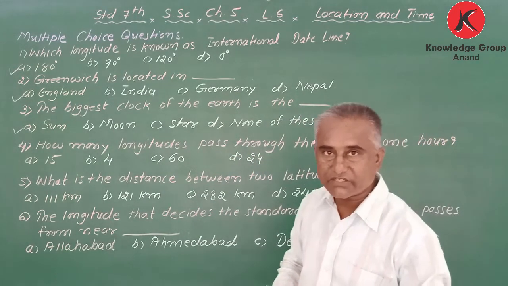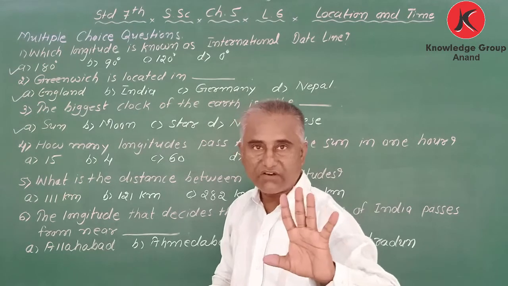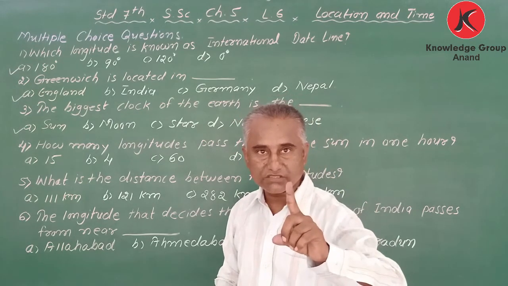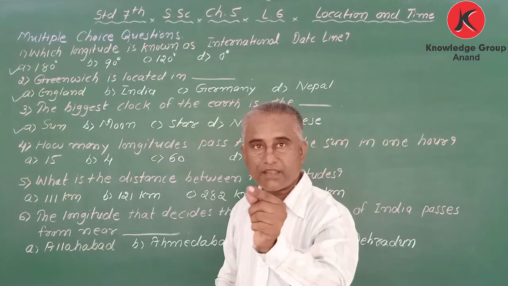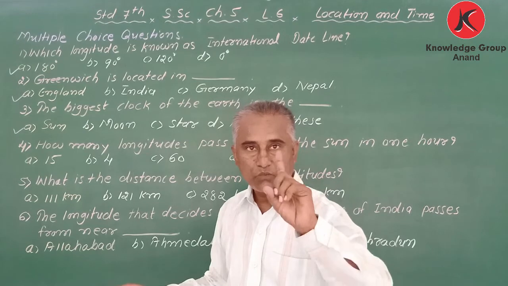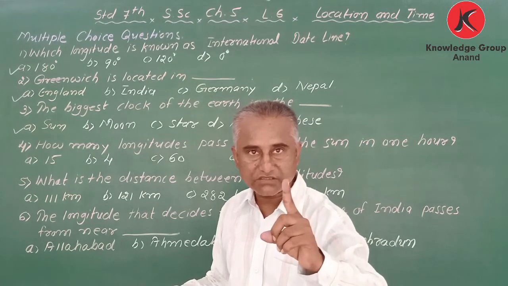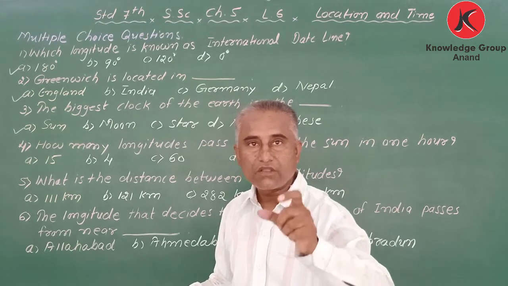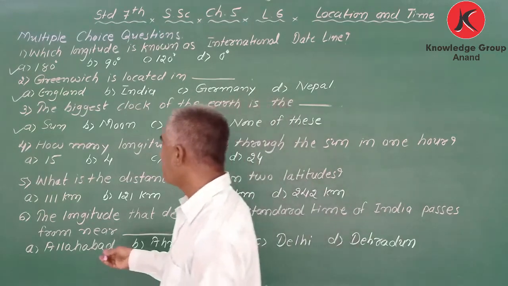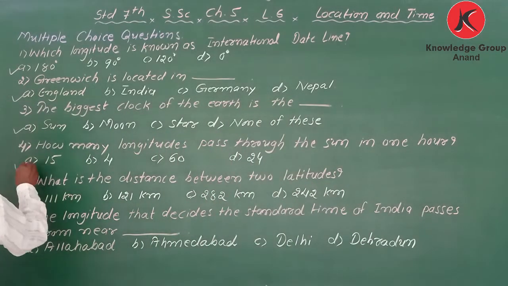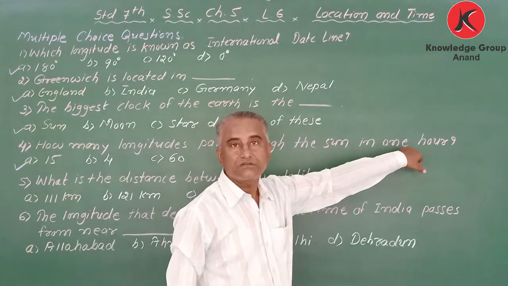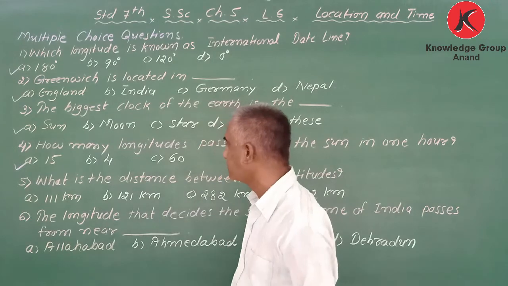1 hour means 60 minutes. One longitude takes 4 minutes. 15 multiplied by 4 is equal to 60. So 15 longitudes pass in front of the sun in 1 hour. Got it? Yeah, correct. Good.